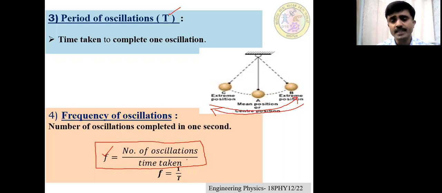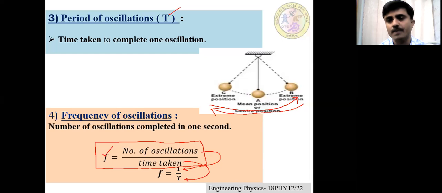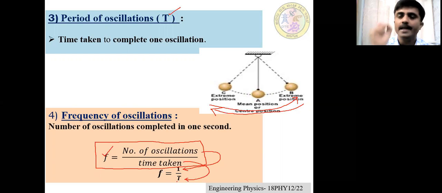Dear students, if the number of oscillations is 1, then the time taken to complete 1 oscillation is called the time period. So what is the relation between period and frequency? f is equal to 1 by T. That is the relation between period and frequency of the oscillatory motion.